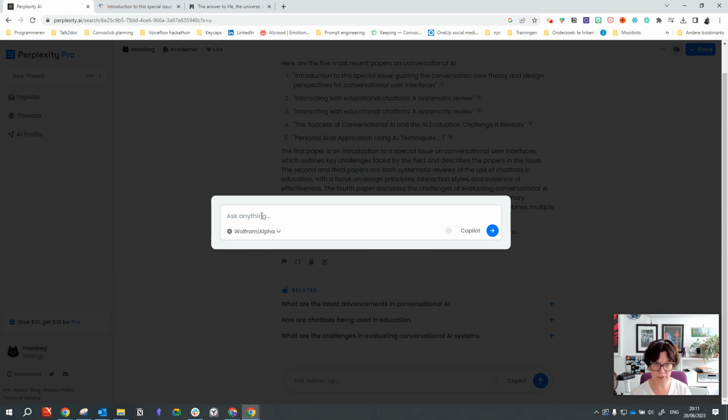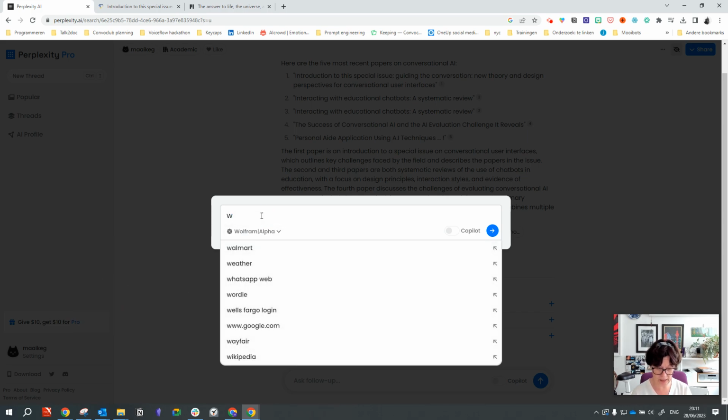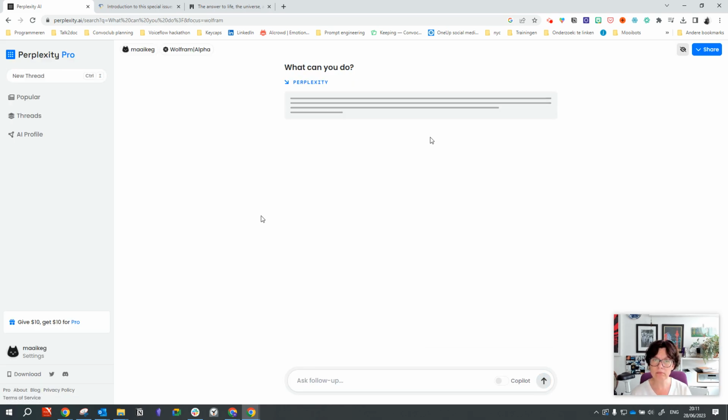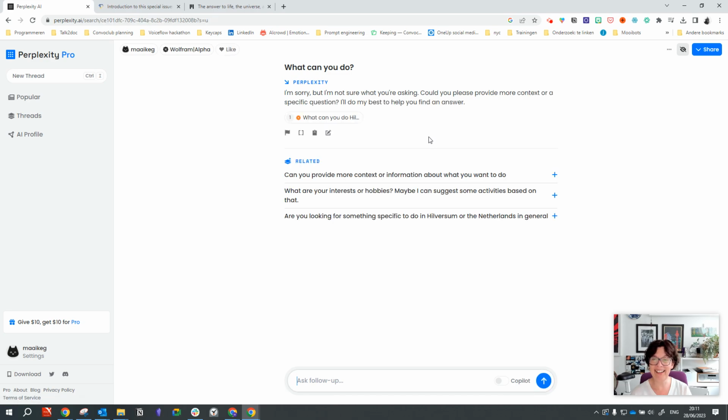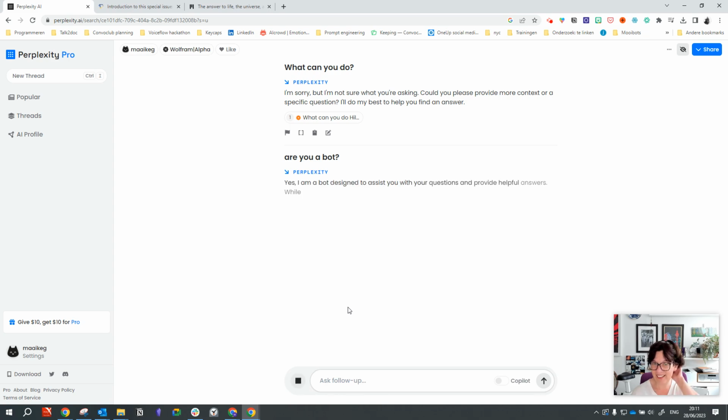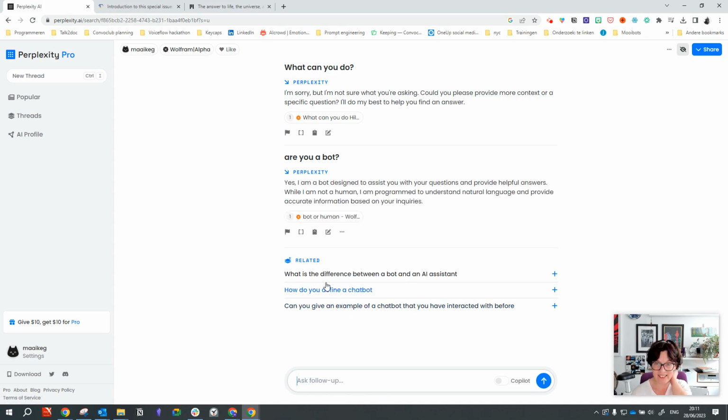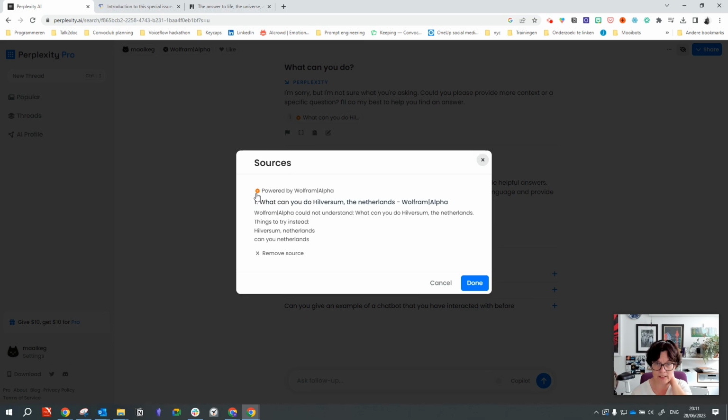Let's do Wolfram Alpha. What can you do? I don't know. So it's still kind of staying in search mode. Let's actually try out some conversational questions. Are you a bot? Okay. And we are talking to Wolfram Alpha now, right? Because that's what you can see in the source.